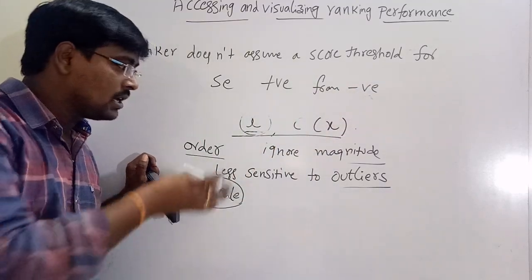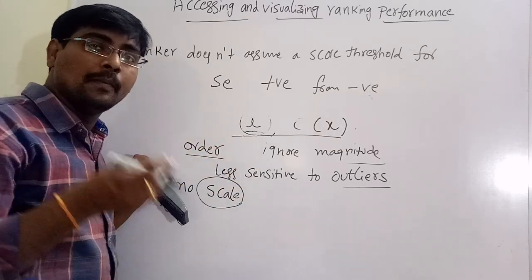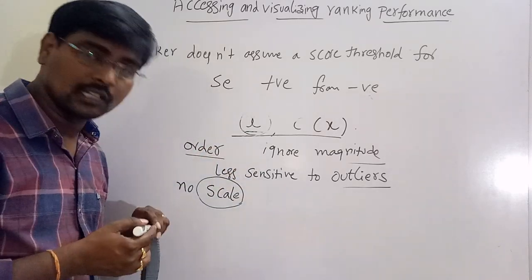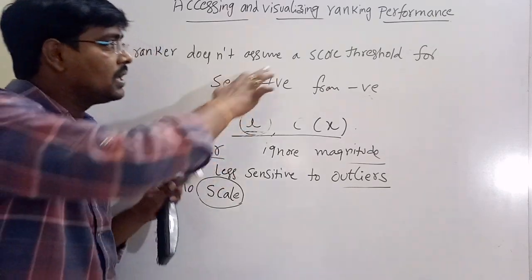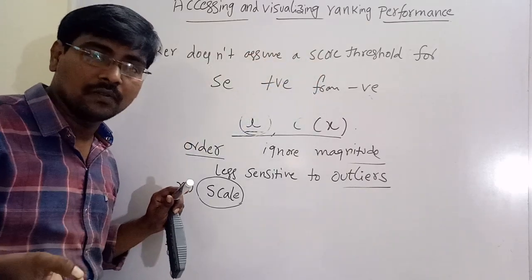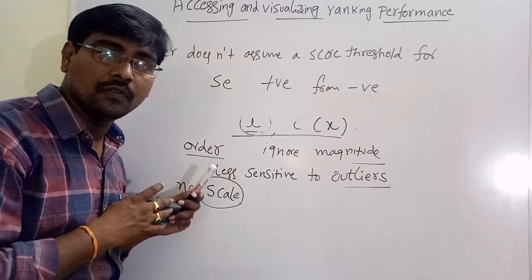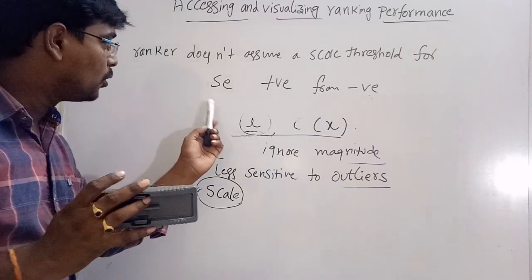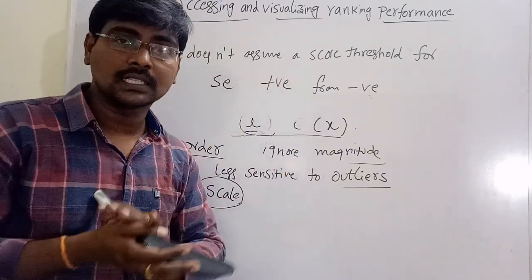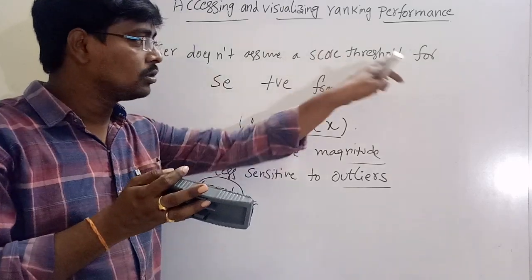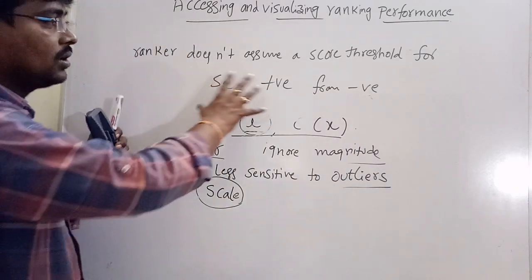After calculating the score, we assign based on that. Generally a ranker assumes that a high score means a positive class, but it does not assume any score threshold. So what is the definition? A ranking is a total order on a set of instances, possibly with ties. Ties means that both positive and negative instances have the same score. That is the ranking definition.